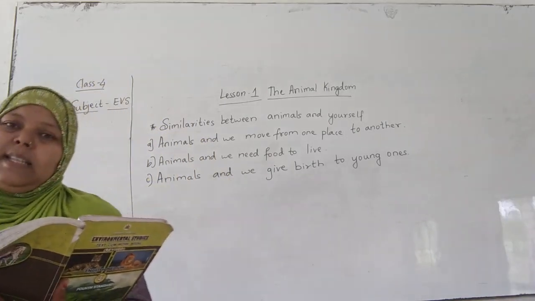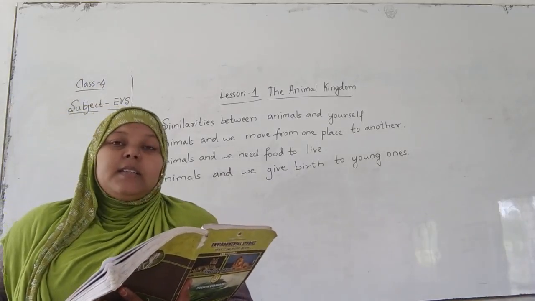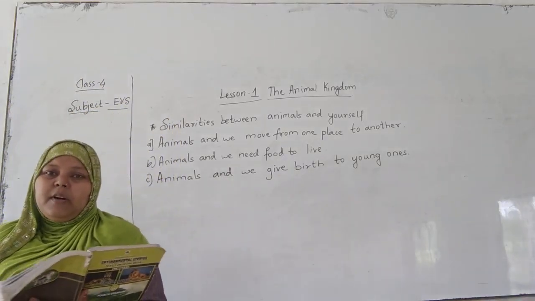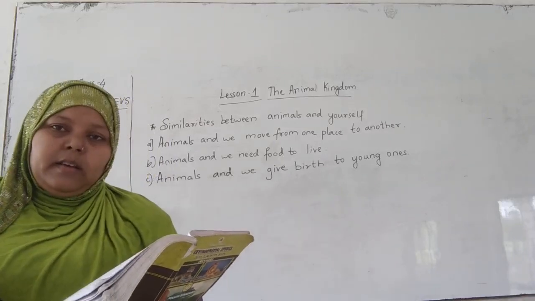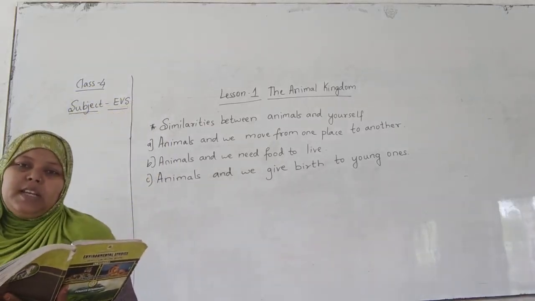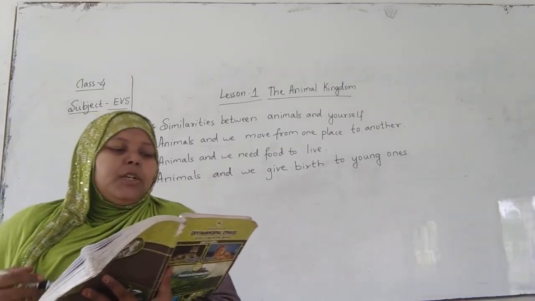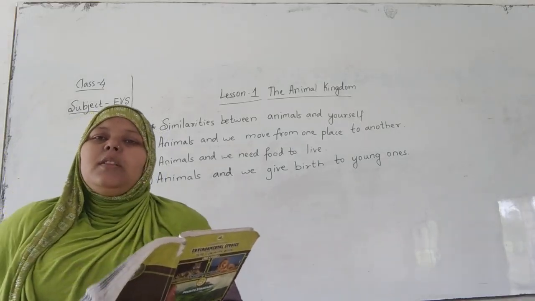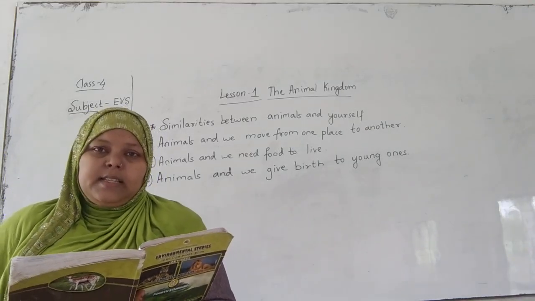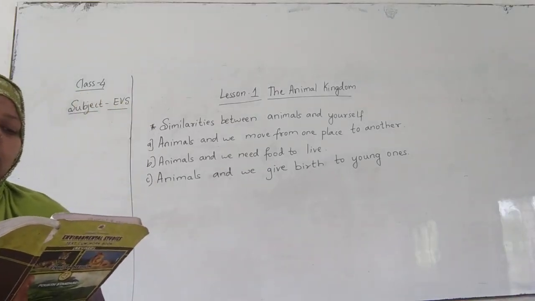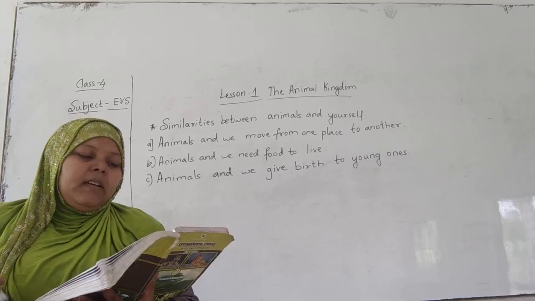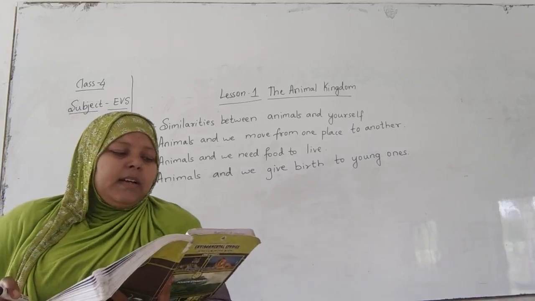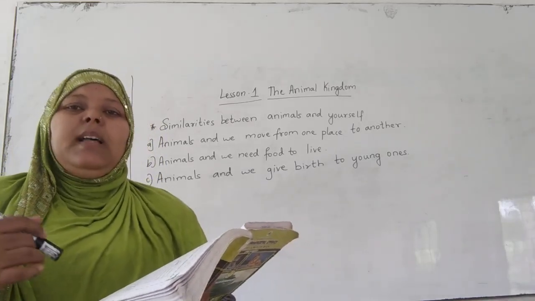Before starting this lesson, let us understand what we are going to study after this lesson. We are going to study the identification of the similarities and differences between human beings and animals on the basis of external characteristics. And next, understand the relationship, that is mutual dependence, between human beings and animals. I hope you are very clear with this. So let me now begin the lesson.